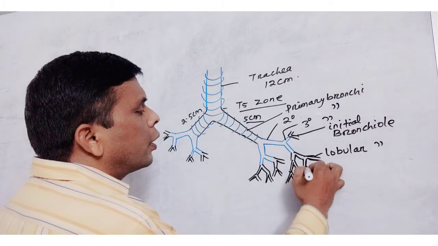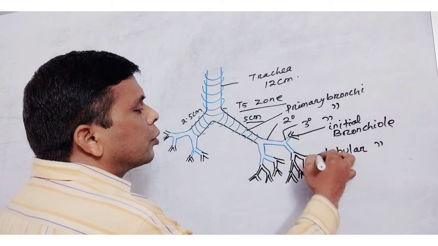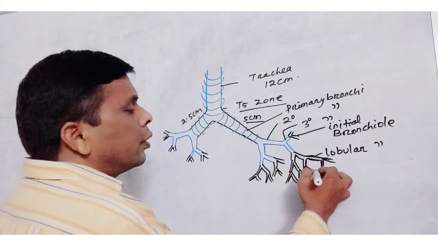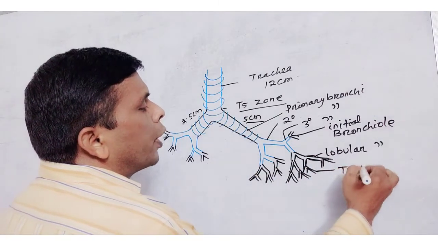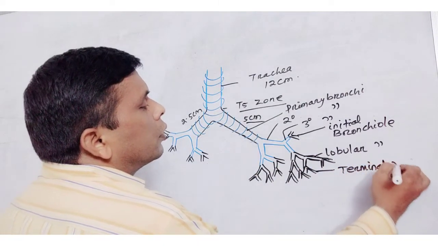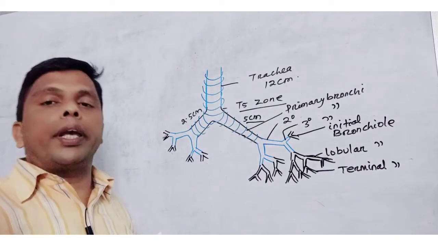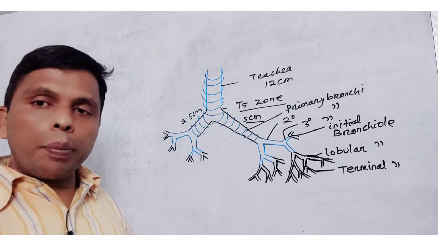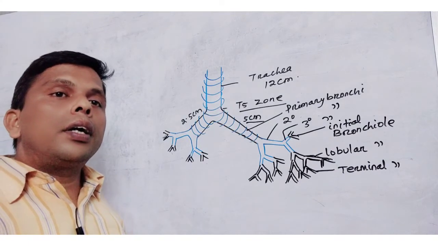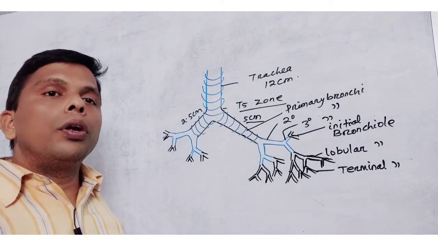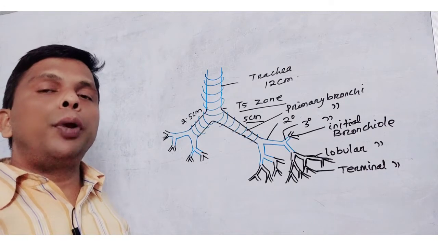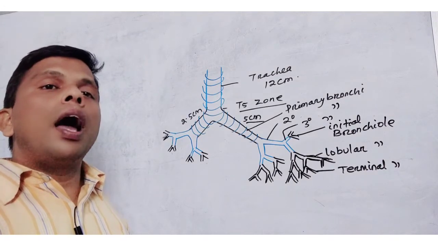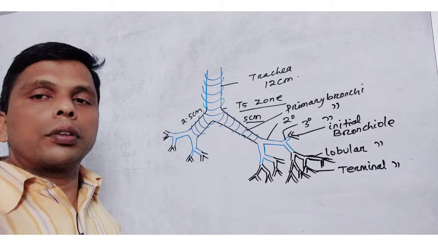In this way, gradually the air tube becomes narrow and its number goes on increasing. The terminal bronchiole opens into respiratory bronchiole and alveolar duct.